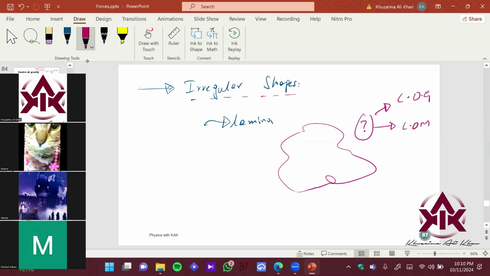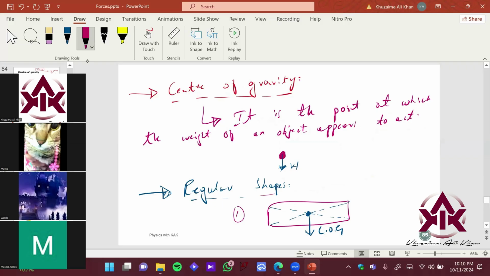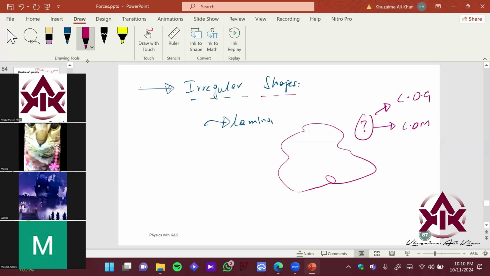Before that, I'm going to give you a definition of center of mass. Okay. So let's discuss it. What is center of mass?